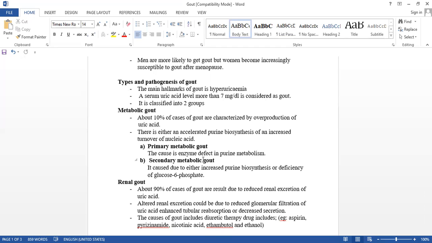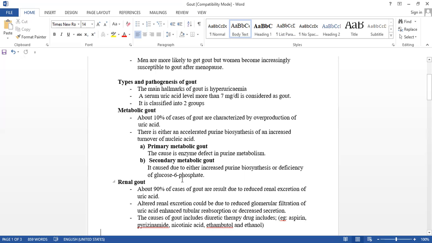We call it secondary when it is caused due to either increased purine biosynthesis or purine metabolism, or deficiency of glucose 6-phosphate, mainly the deficiency of glucose 6-phosphate, that is from birth. Okay, so this is all of two types, primary and secondary.